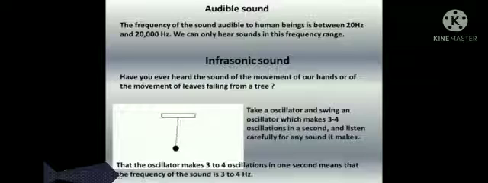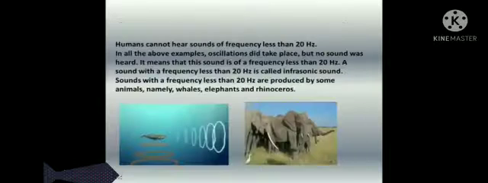Take an oscillator and swing it so that it makes 3 to 4 oscillations in a second, and listen carefully for any sound it makes. That the oscillator makes 3 to 4 oscillations in 1 second means that the frequency is 3 to 4 Hz. Humans cannot hear sounds of frequency less than 20 Hz. In all the above examples, oscillation did take place but no sound was heard. It means that this sound is of a frequency less than 20 Hz. A sound with a frequency less than 20 Hz is called infrasonic sound.